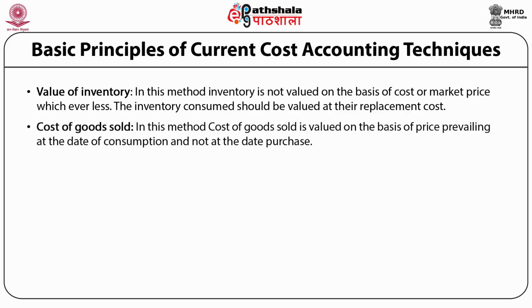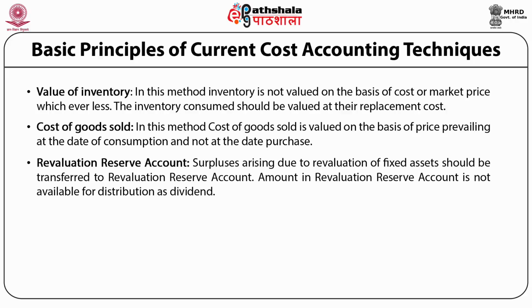Cost of goods sold. In this method, cost of goods sold is valued on the basis of price prevailing at the time of consumption and not at the time of purchase. Revaluation reserve account. Surplus arising due to revaluation of fixed assets should be transferred to the revaluation reserve account.